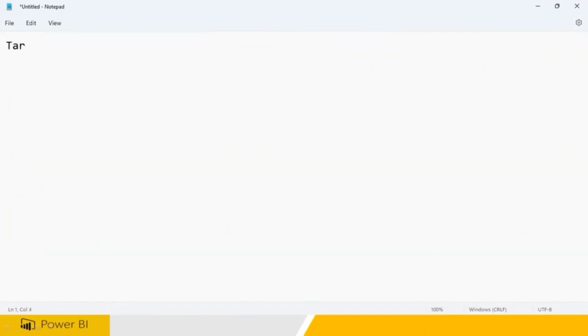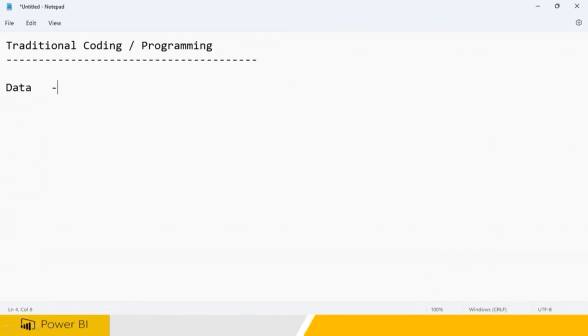Now, traditional programming, that is what we are doing. Traditional coding or programming means, 20 years back, 30 years back in the IT industry, the customers would give you data. We used to get the data in databases, and we had to write a lot of code. We need to write Java code, .NET code, C++, any code, so they will be able to see the output. Clear? So the programmer, the developer, has to write a lot of code.